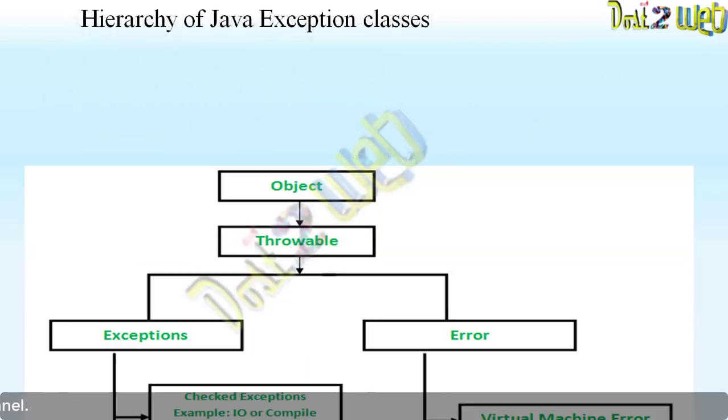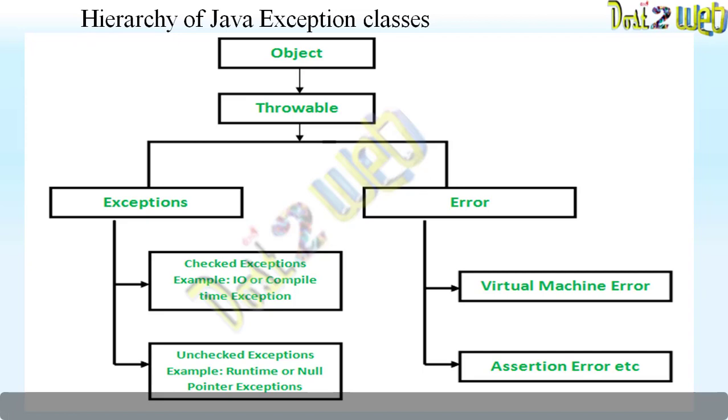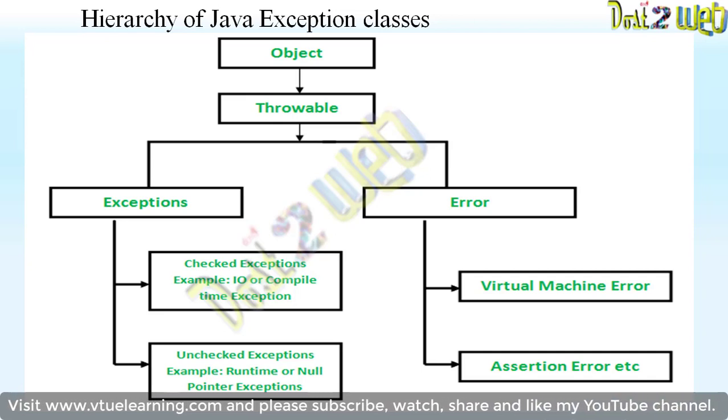Okay, the hierarchy we have already seen: you will have an object which will throw the error. So when we talk in general terms about what an exception is and how it catches the error, there is a mechanism called catch and throw. Whenever an exception occurs in the program, the error will be thrown.